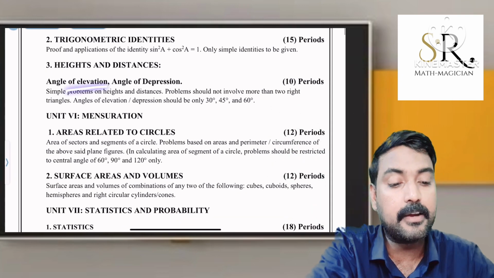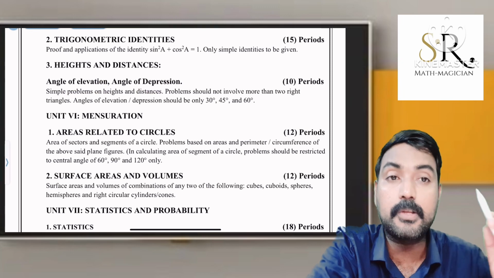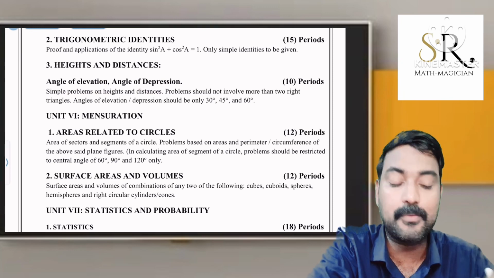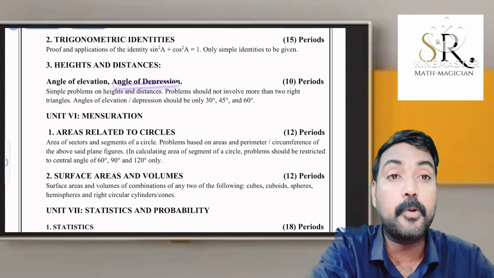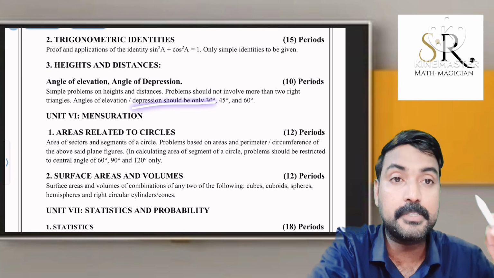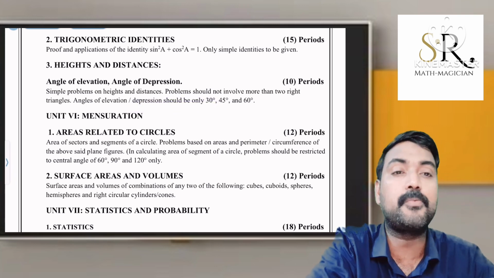Then angle of elevation, angle of depression. Whatever it is there on the top and we are looking to the top, we are taking elevated angle, which is known as angle of elevation. From top to down, if we observe anything, that is angle of depression. Line of sight is very important. Line of sight means from the point of observer to the point of object.